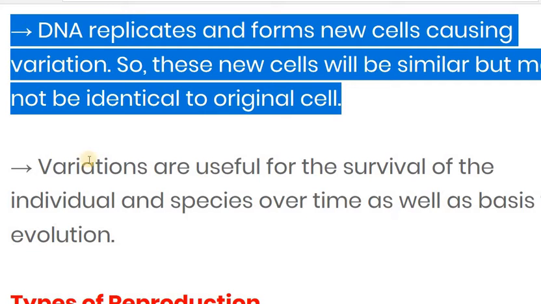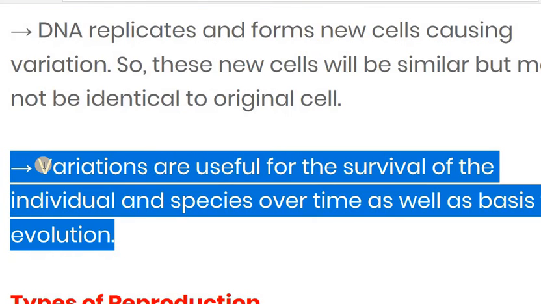So the variation is useful. Why? Variations are useful for the survival of the individual and the species over time, as well as a basis for evolution.